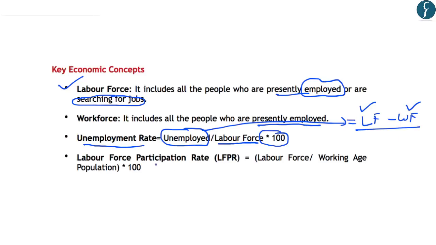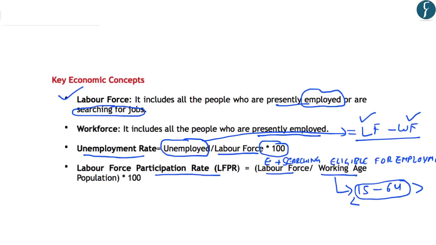Further, the labor force participation rate reflects the labor force divided by the working age population, multiplied by 100. Now, the working age population reflects all those people who are between the ages of 15 and 64. And those people below the age of 15 years or above the age of 64 are known as dependents in an economy. So this means that the labor force includes those people who are either employed or are searching for jobs. However, the working age population represents the people eligible for employment. So in this age group, that is the working age population, many people are not looking for jobs. So now let us understand the key observations of the report of CMIE in this regard.